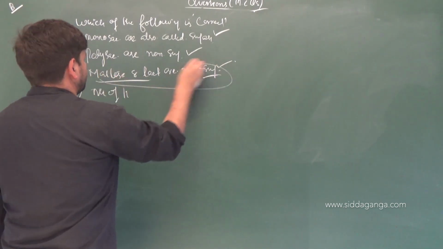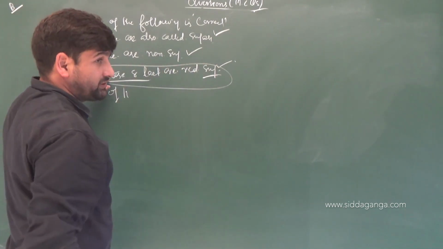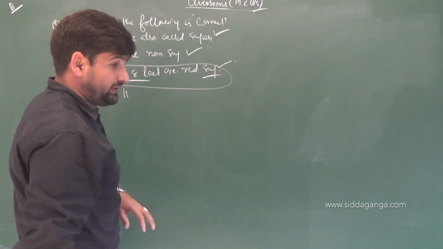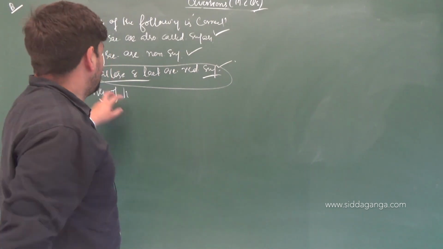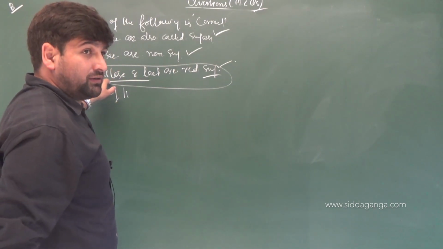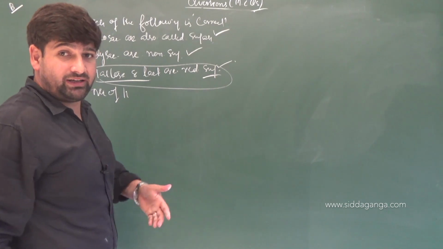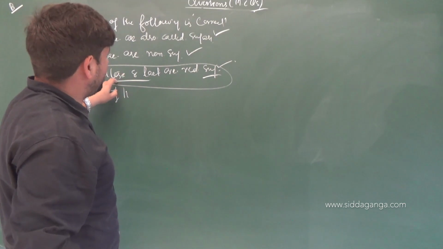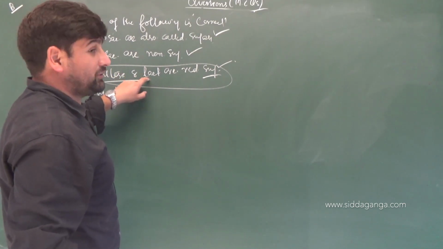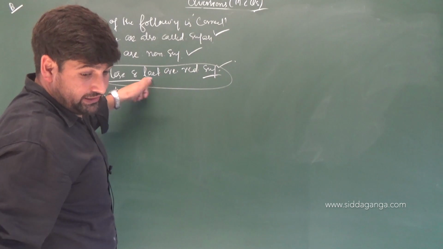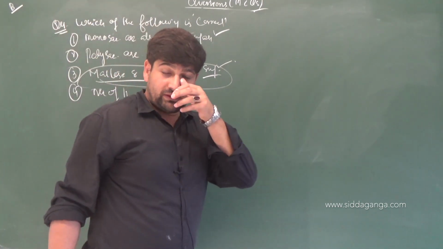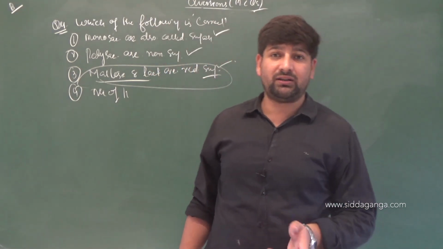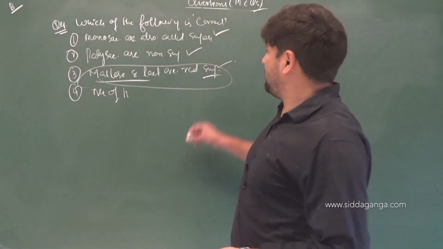And we know the basic clearance here. Maltose, when it breaks, C1 will be free, the anomeric carbon in maltose. What is maltose made up of? Alpha D glucose units, 2 alpha D glucose units. One of the anomeric carbons will be blocked by the reaction when it is made. But the other anomeric carbon will be free, which can undergo reduction. And then lactose, as always we know, lactose also. What is lactose? Disaccharide, which is made up of beta D glucose and beta D glucose. That's also reducing. So all the three are correct.